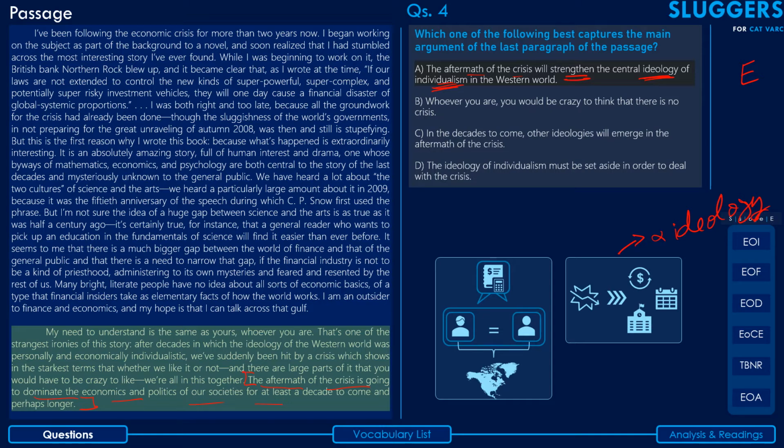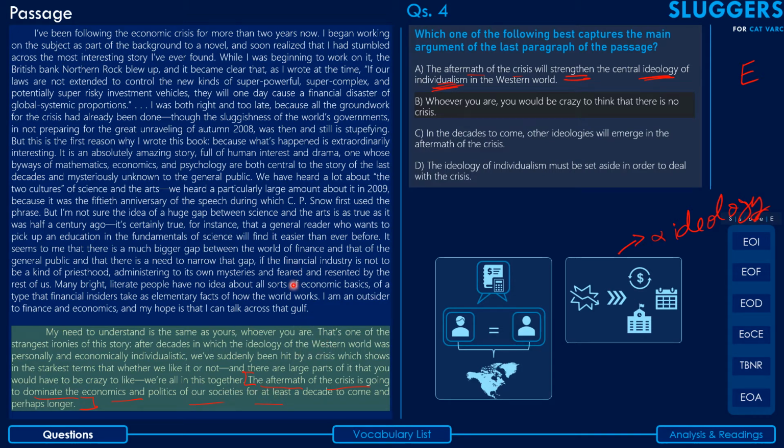Coming to the second one, it says, whoever you are, you would be crazy to think that there is no crisis. So, guys, this option seems to imply that in the last paragraph, what the author is essentially trying to do is to persuade the reader to believe that there is a crisis. That seems to make an assumption that the reader does not really believe that there is a crisis. This is an option that is just taking you away from what is being talked about. The discussion hasn't at all been about there actually being a crisis or not being a crisis, or the reader not believing that there is a crisis and the author trying to make the reader believe.